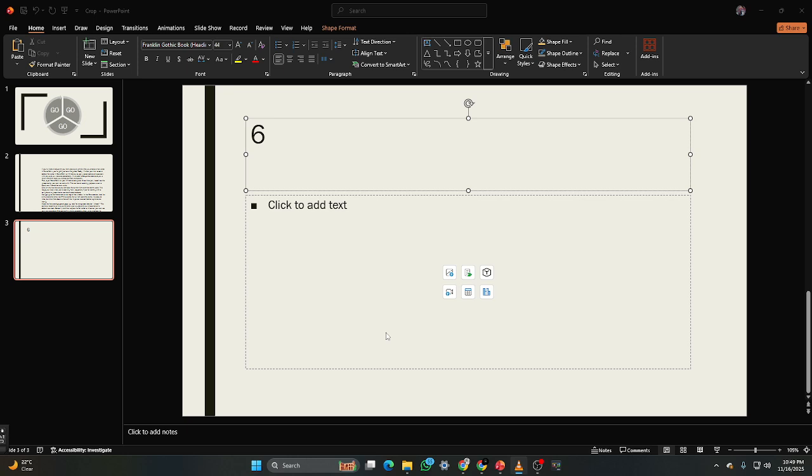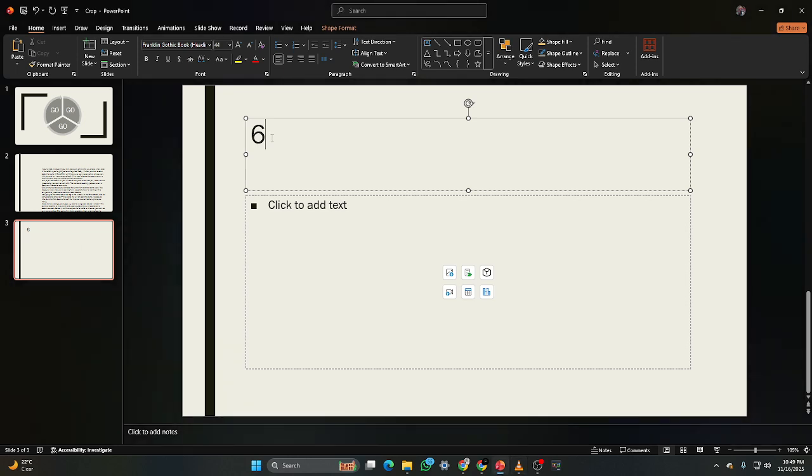First, make sure PowerPoint is open and your presentation is ready to go. If you haven't created one yet, go ahead and start a new blank presentation. Once you're in, head to the slide where you want the cube symbol to appear. Click inside the text box so you can see the blinking cursor. This tells PowerPoint you're ready to type.